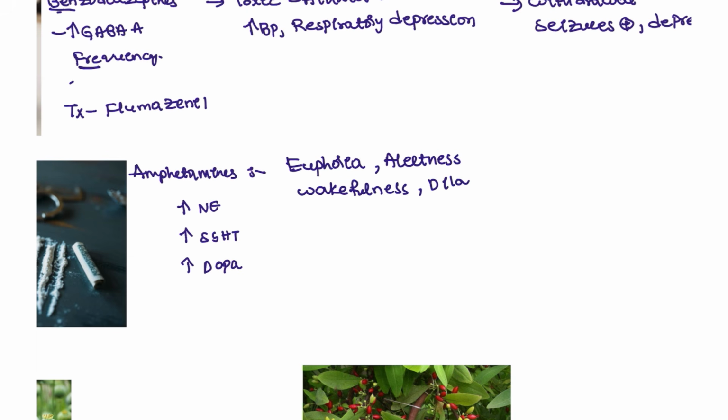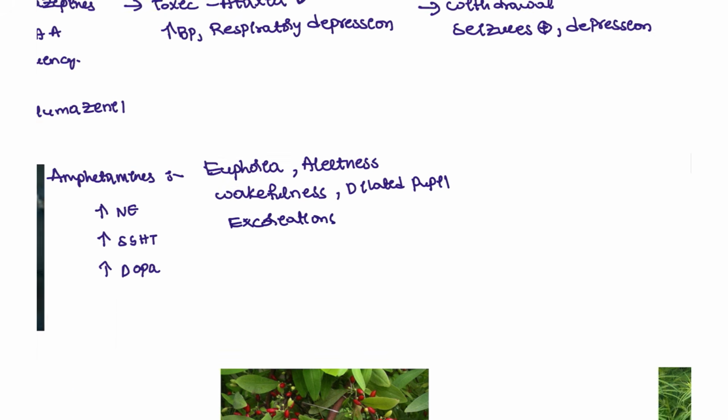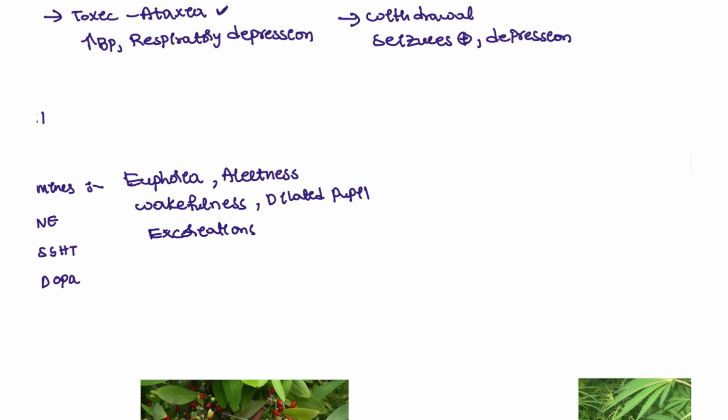All this will be seen with these drugs. And dilated pupils will be also seen. And sometimes the patient can have the excoriations on the skin, so the patient only scratching can cause the excoriations, that is also seen in this patient. Next, if ever the patient has stopped the drug, the euphoria is decreased, and the patient will be having the sweating and flu like symptoms.